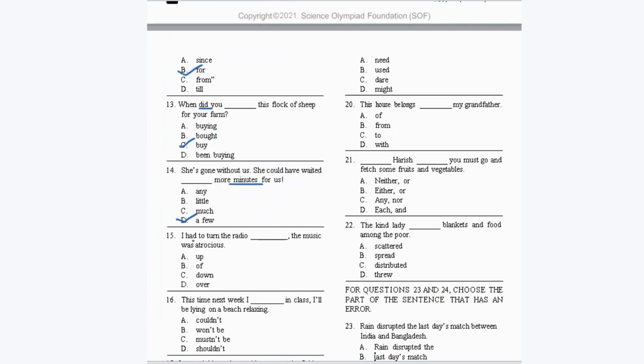Okay, next. I had to turn the radio dash. The music was atrocious. Atrocious means very bad. Okay, so I had to turn the radio down. It means to lower the volume.